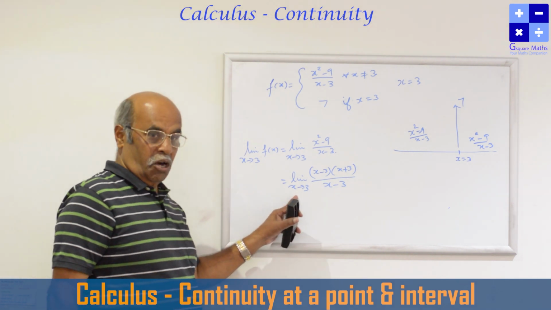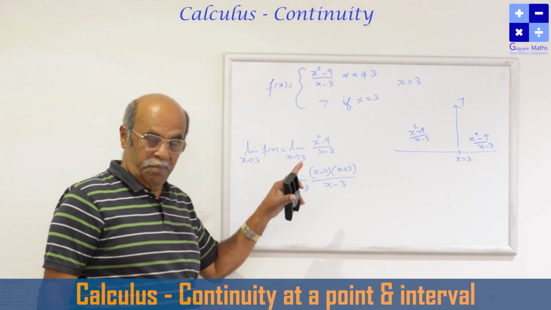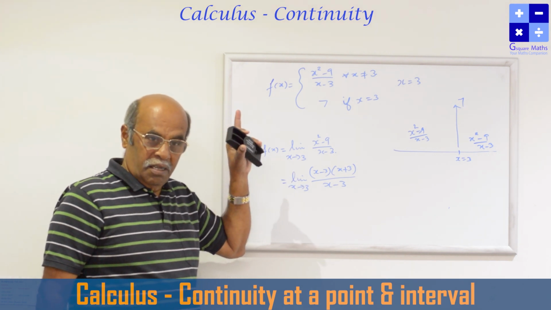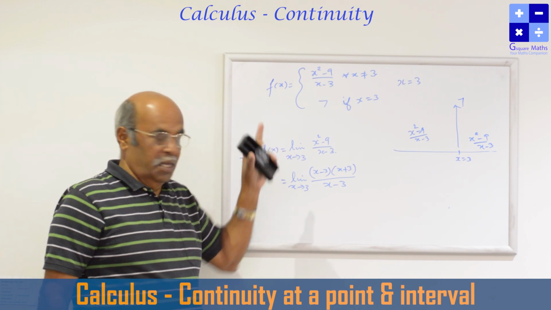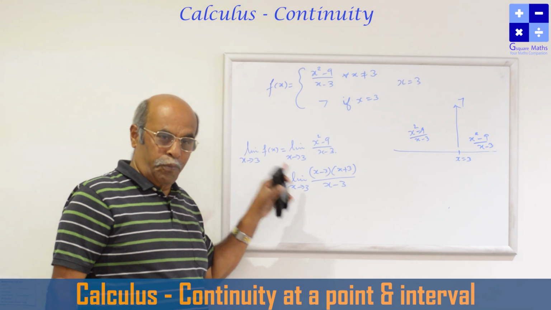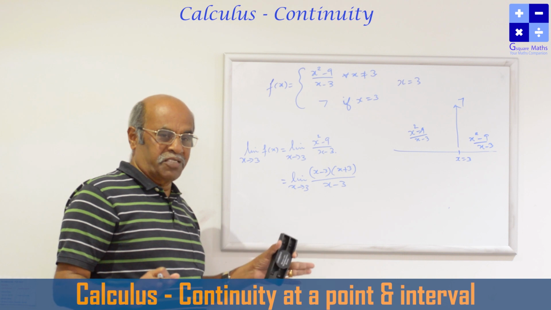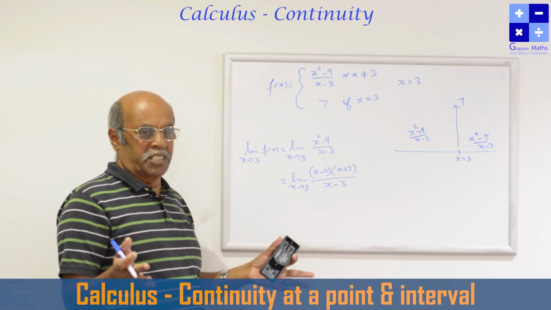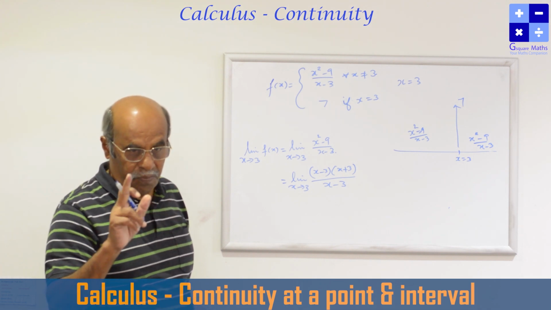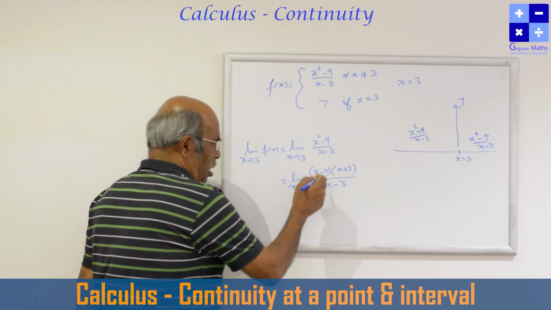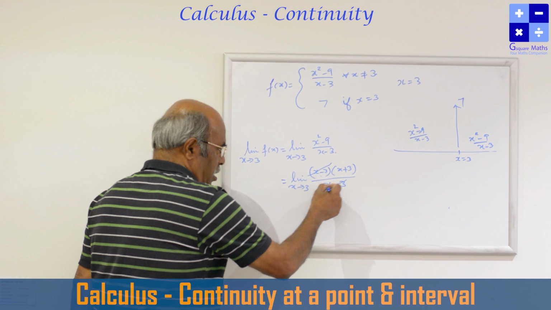My dear, this concept, x tends to 3, x tends to a, we already defined. The train is not in the station, the train is approaching the station. The train is x, x is approaching the point 3, it has not taken the value 3. Either it may be left side or it may be right side. Whatever the side is, the value of x is not equal to 3 at all. When x is not equal to 3 at all, this is a non-zero number, this is also a non-zero number. A non-zero can be cancelled.